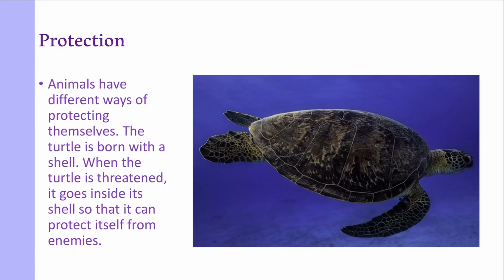Animals have different ways of protecting themselves, as you already saw. Turtles go inside their shell, which is very hard, so that their enemy won't be able to attack them.